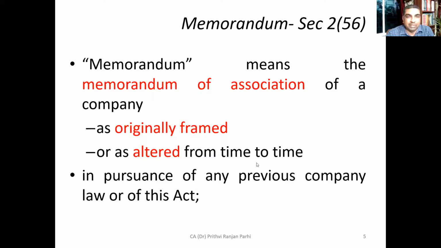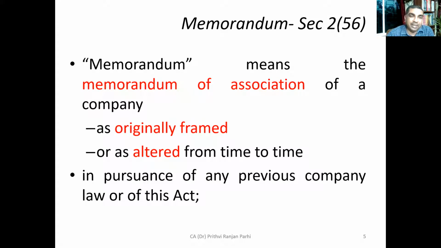That is why this definition reads like this: the memorandum of association of the company as originally framed, meaning when the company was incorporated, or as altered from time to time. If a memorandum is altered subsequently, then when we talk about memorandum, it means the altered memorandum. How can alteration happen?